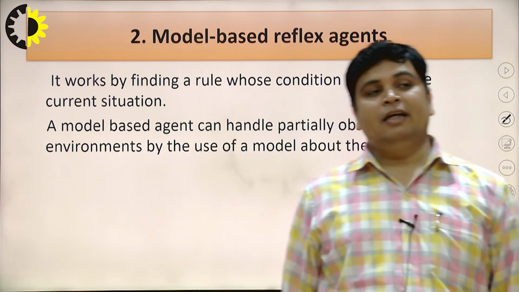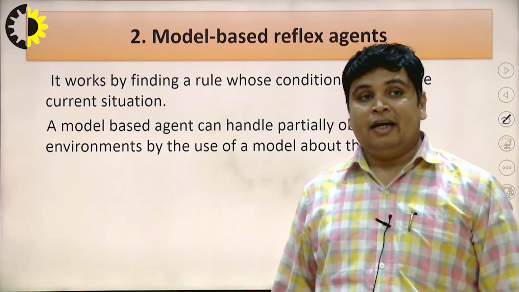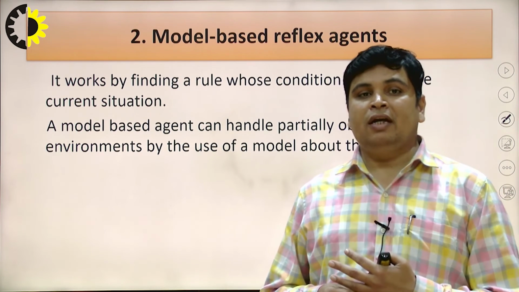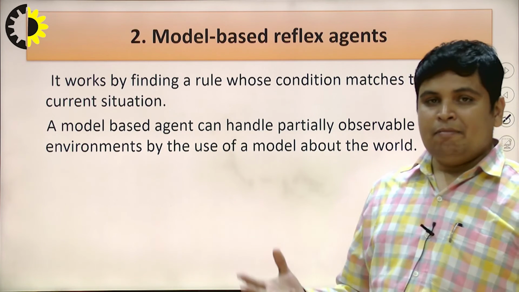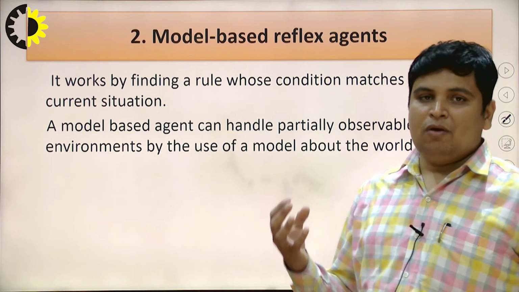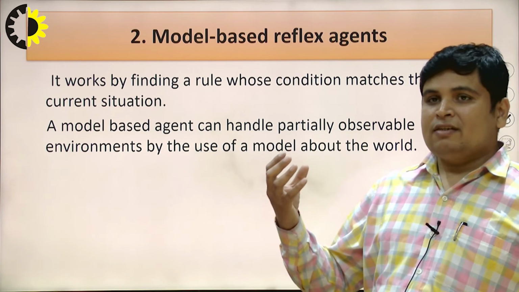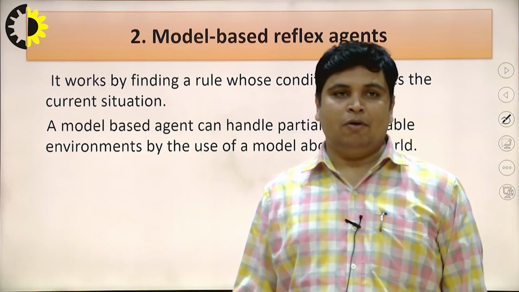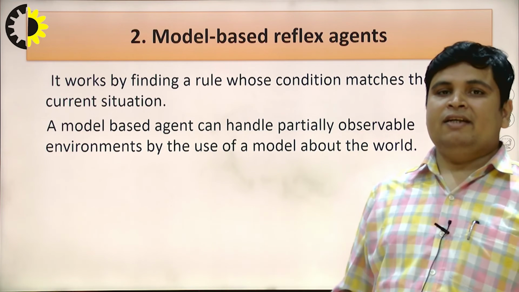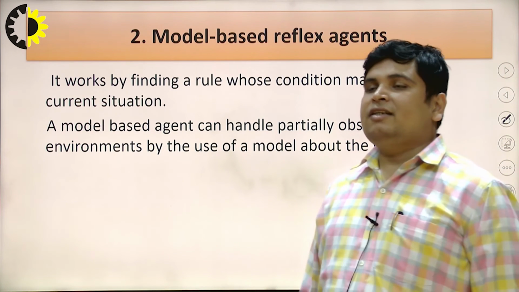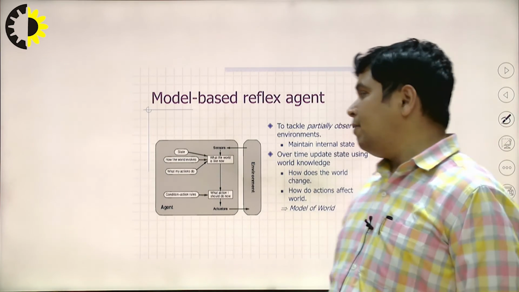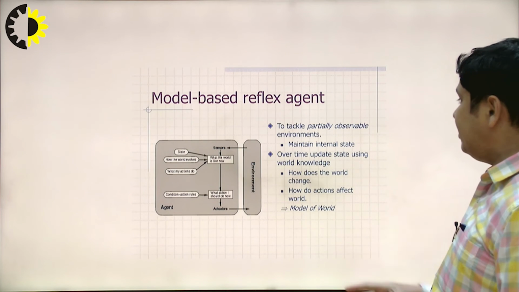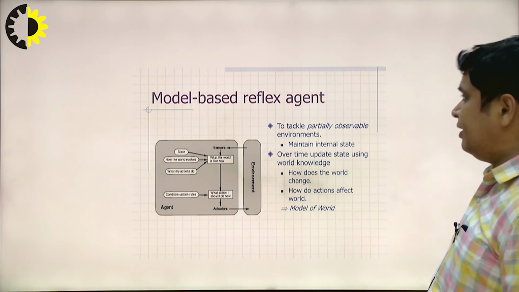Okay. You will see here a model based agent can handle a partially observable environment by the use of a model about the world. It means we create a model, inside that model we give some knowledge, and if some situation is read by the particular agent, it extracts the knowledge from that model. So by that reason we can say these are model based reflex agents. To tackle a partially observable environment, it maintains an internal state, and every internal state is maintained by the model.